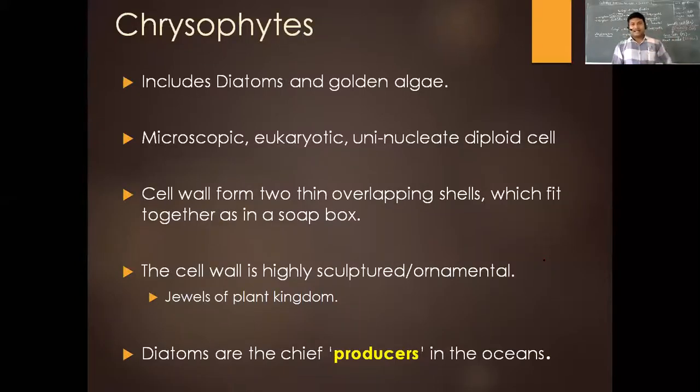Anyway, the first category now is the Chrysophytes. They are going to include the diatoms and the golden algae. They're microscopic, eukaryotic, and uninucleate diploid cells. That is the regular feature of the group. Now, the cell wall forms two overlapping shells which fit together like a soap box. What is the meaning of that? I'm going to show you that in the picture.